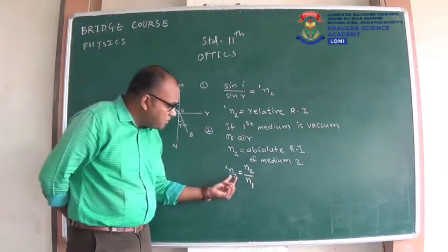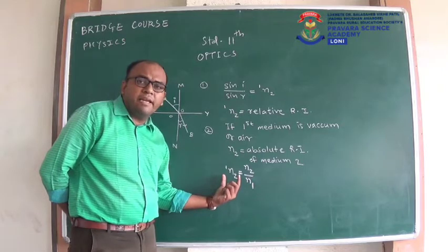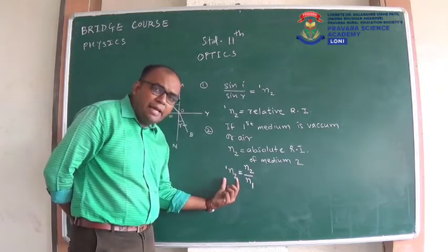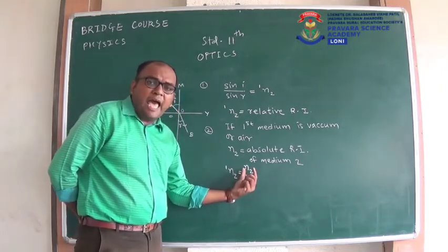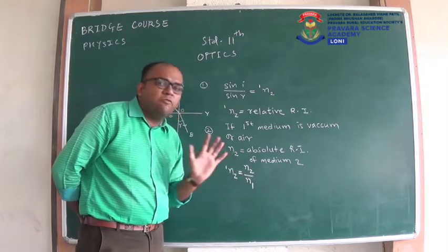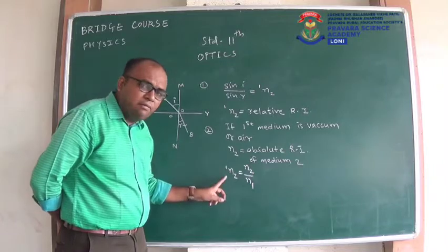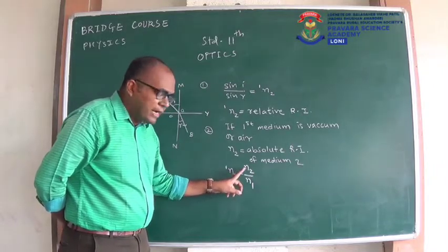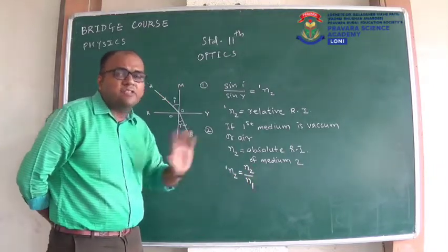So the refractive index of the second medium with respect to the first is our relative refractive index, and its formula is N2 upon N1, that means the absolute refractive index of the second medium upon the absolute refractive index of the first medium. So remember this formula: refractive index of 2 with respect to 1 is equal to refractive index of the second medium upon refractive index of the first medium.